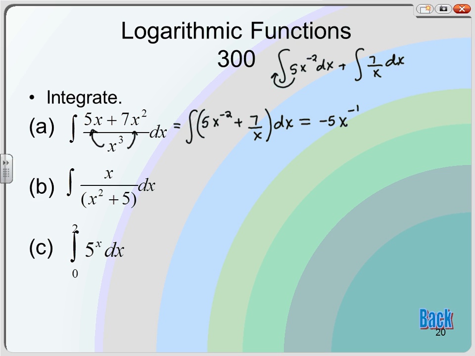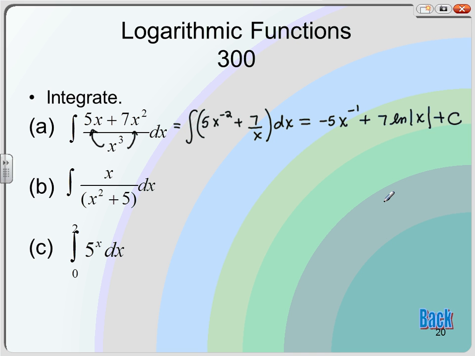So that is right. Plus 7 over x, so that's 7 on the outside with 1 over x on the inside. So 7 natural log of the absolute value of x, and then plus c. Make sure you have your absolute values. We don't know anything about x. You didn't say that it was greater than 0 or anything, so you need your absolute value.